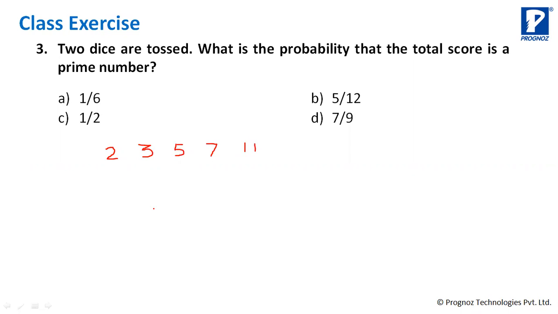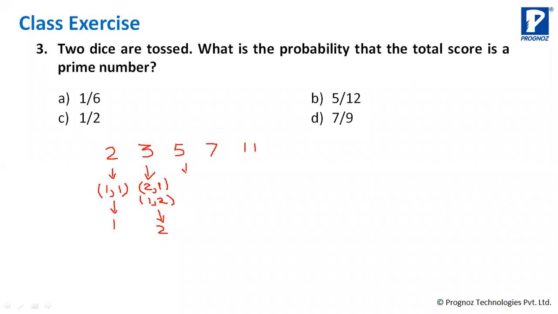So yes, Ramveer, you have said 1 by 6. Let's see what comes. 2 जो है, it is only possible when both the dices में 1, 1 आएगा. Okay, so it is possible only one time. 3 में क्या हो सकता है? 2, 1 और 1, 2. तो 3 आने का चांस 2 है, 2 times 3 आ सकता है.